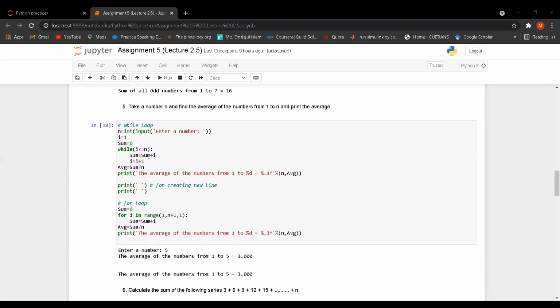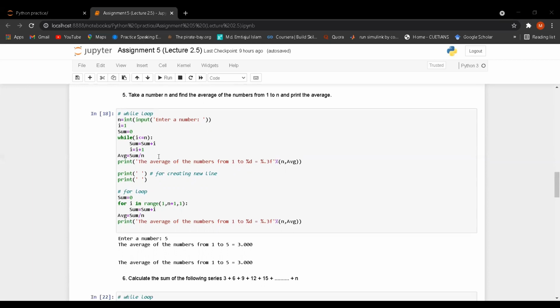So 1 plus 2 is equal 3. Sum will be 3. After that I will be 2 plus 1 is equal 3. I will be 3. And again, if the while condition is true, then sum should be my previous sum plus new I. New I is 3. So likewise it will execute the code.